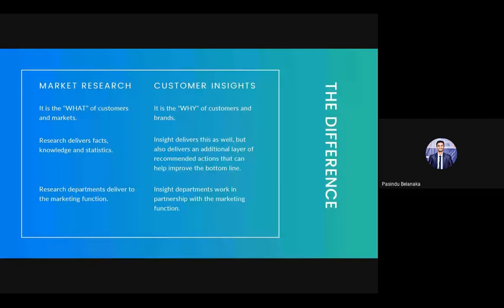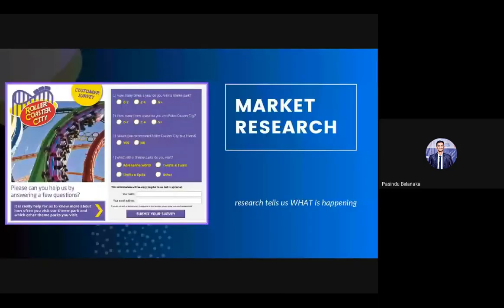The second one, deliver the facts and statistics only. We are just getting the numbers. And the third one is, deliver these inputs to the marketing function. Their job is done after giving this piece of paper to 100 people, getting the inputs from 100 people and submitting it to the marketing department. That's all they are doing. That's the market research. So this is market research.